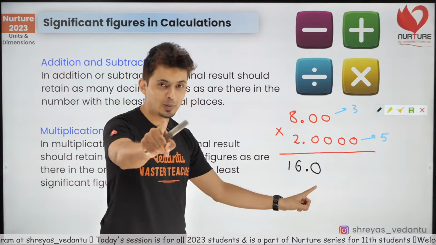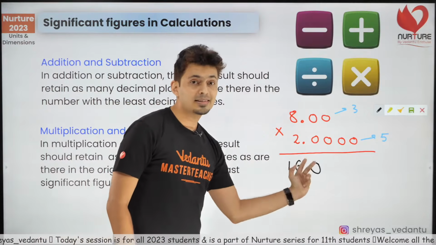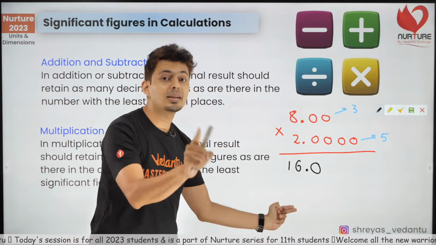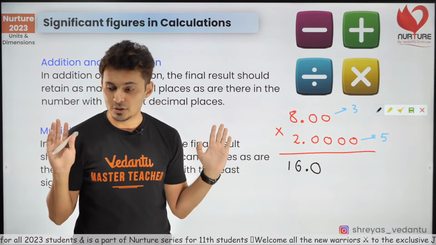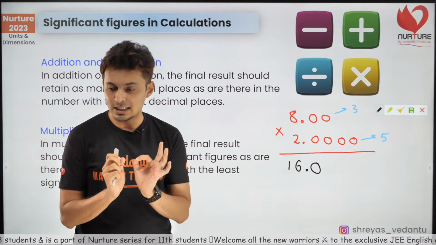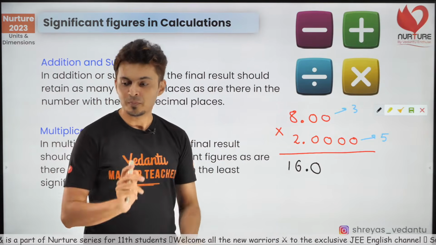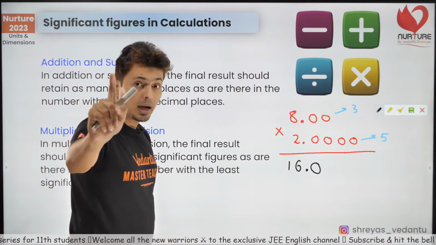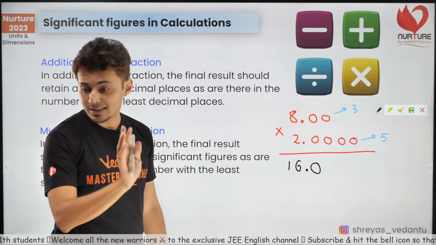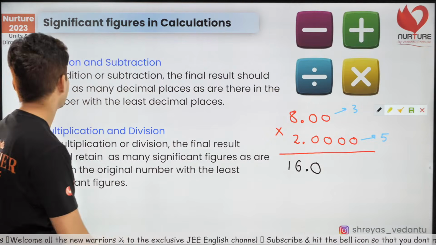A lot of people make the mistake. Not the same decimals, the same significant digits. Is that now clear? Everybody understanding how significant digits work? I hope everybody has understood this, then we'll go ahead.